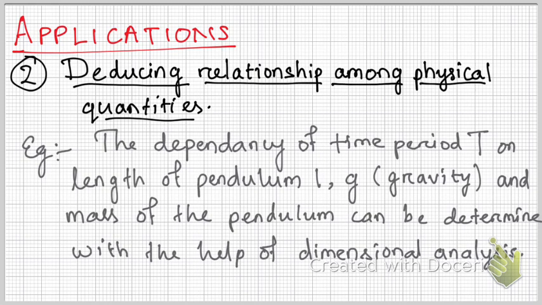Suppose we don't know the formula. We have only this term, we have this term, and any other thing, like the mass. We know that all these things are interrelated. They have a dependency, but we don't know what the dependency is. Then dimensional analysis can help us determine it.